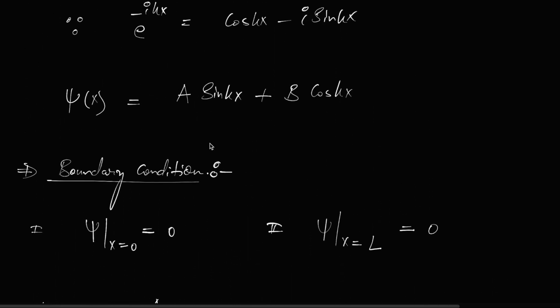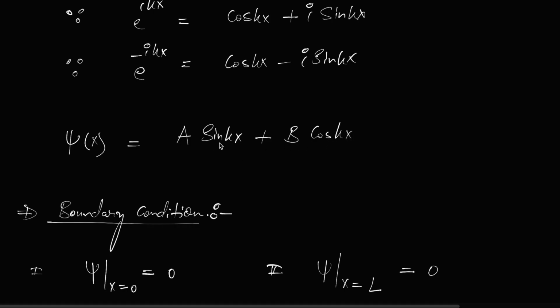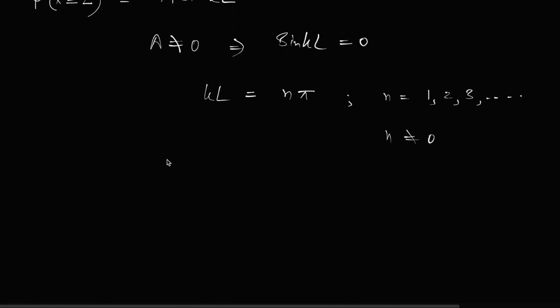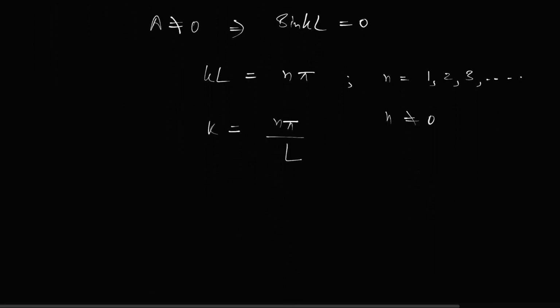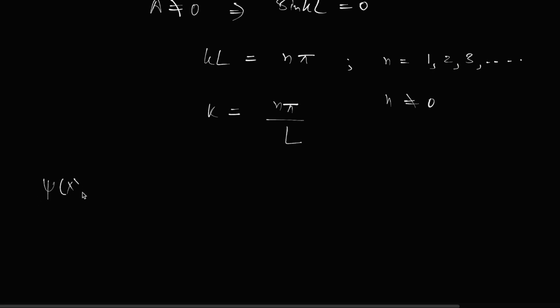By the way, the cos term will not become 0 if k becomes 0, because cos 0 is 1, so it will just give you b, so that is not 0. So from here we can at least write the value of k, n pi by L. We will put that in the wave function psi(x), and it will be a sine n pi x by L, where n values are 1, 2, and so on.